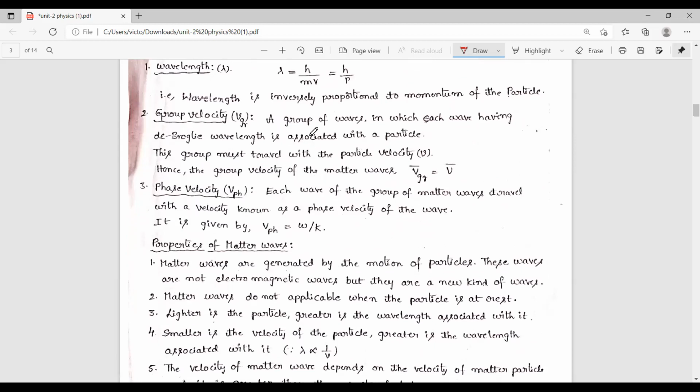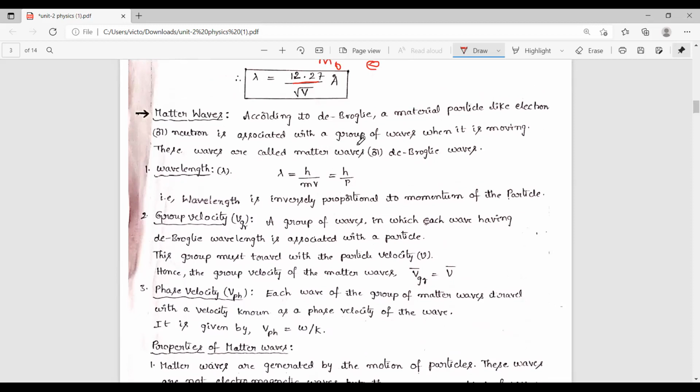A group of waves having de Broglie wavelength is associated with the particle. This group must travel with the particle velocity. That group velocity of the matter waves is represented by Vg.